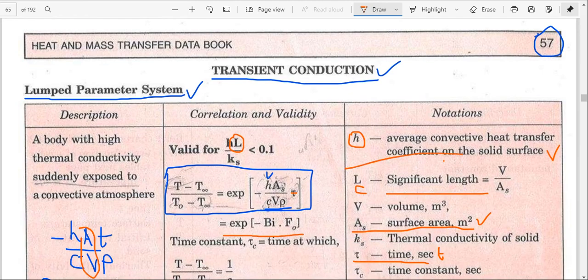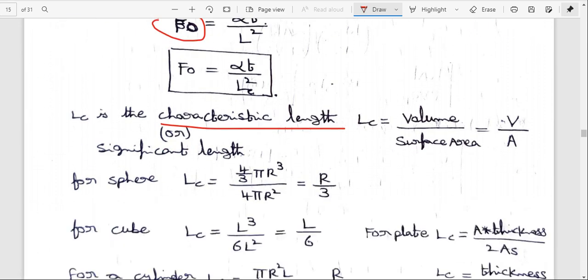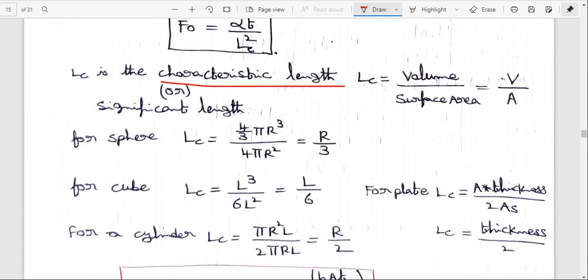Here L is the significant length, otherwise called the characteristic length, LC. LC is equal to volume by surface area. I am calculating the LC value for a sphere. This is the formula for a sphere: the characteristic length or significant length LC is equal to volume by area.